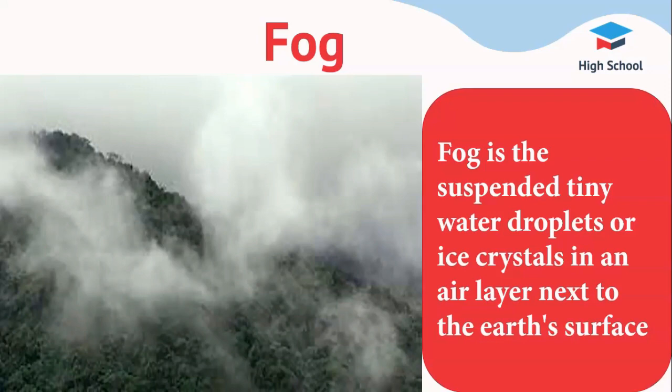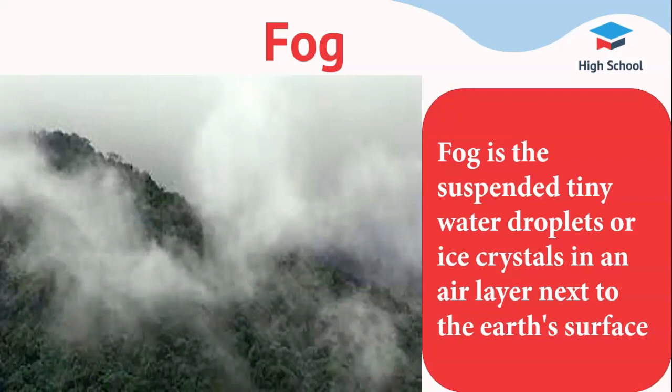Mist. Mist is the tiny droplets of water hanging in the air. These droplets form when the water vapor in the air is rapidly cooled, causing it to change from invisible gas to tiny visible water droplets. Mist is less dense than fog.